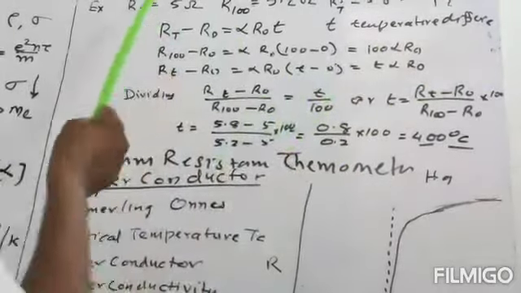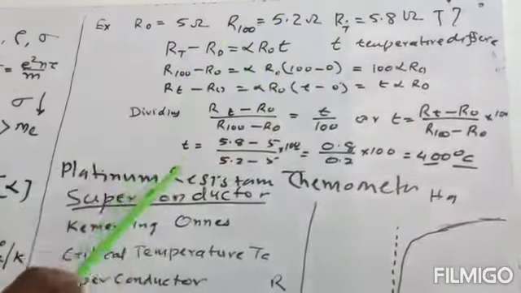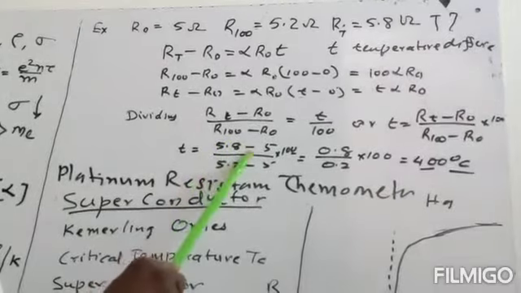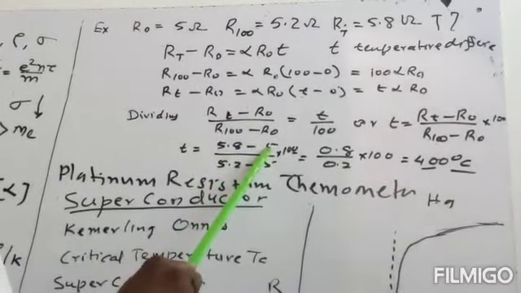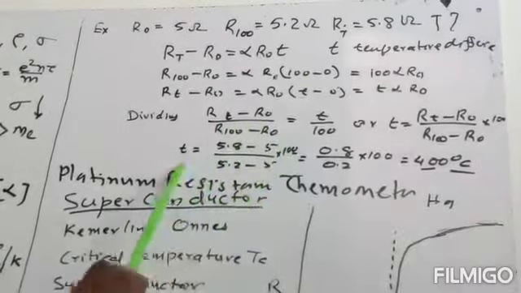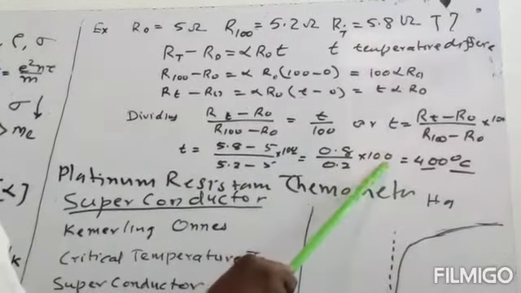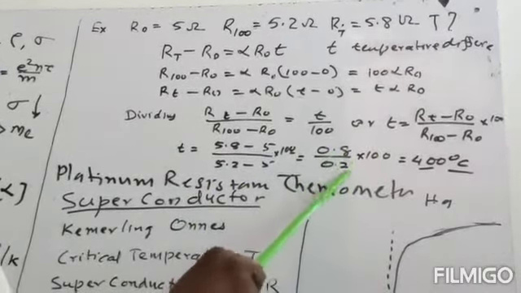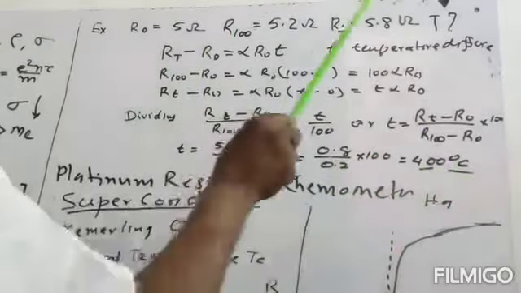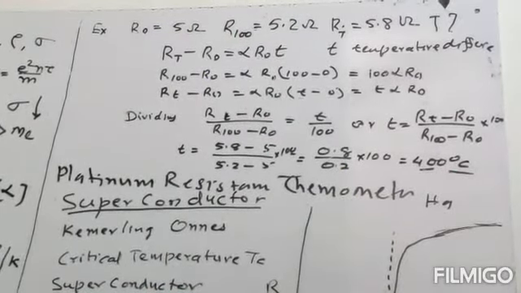Substituting the values of R0, RT and R100, the unknown temperature will be equal to 5.8 minus 5 divided by 5.2 minus 5, into 100. So this will be equal to 0.8 divided by 0.2 into 100. This is 4, so it will be 400 degrees centigrade. So the temperature of the unknown bath is 400 degrees centigrade.